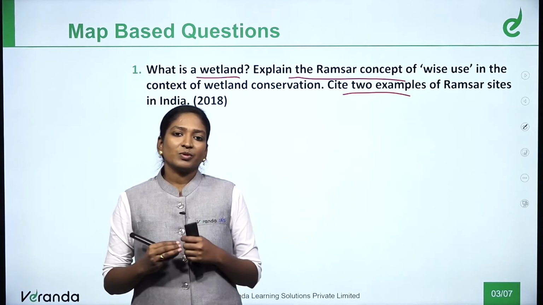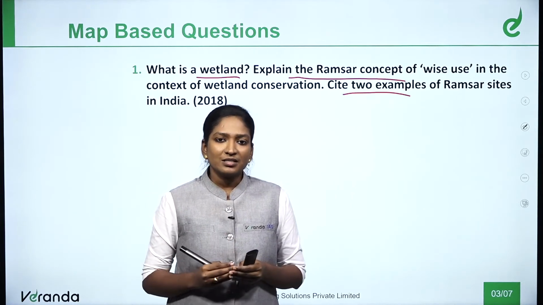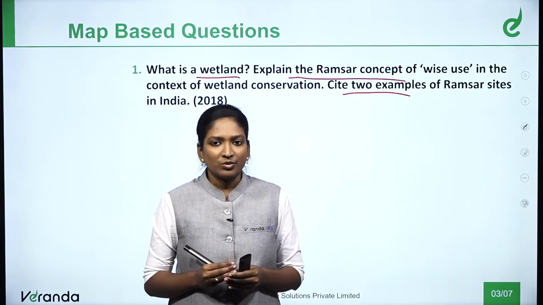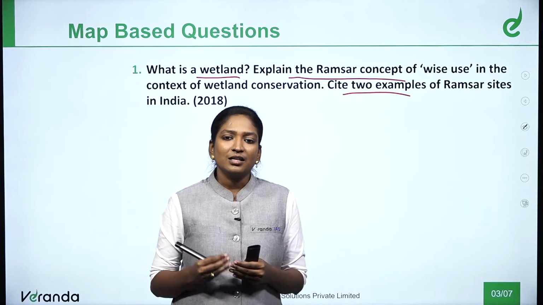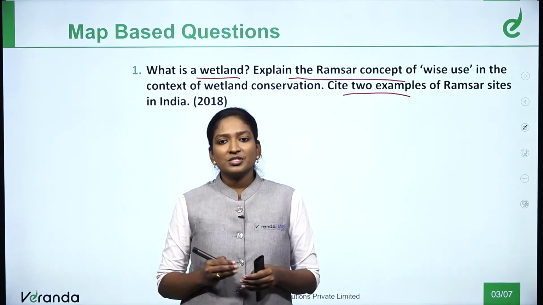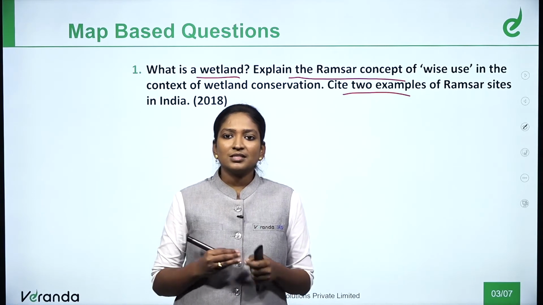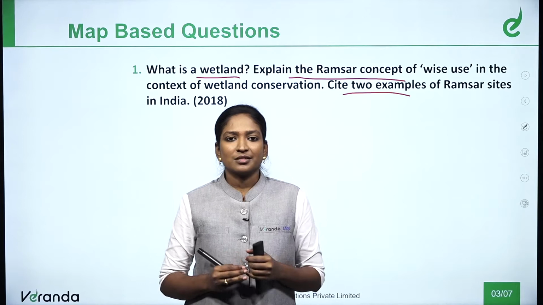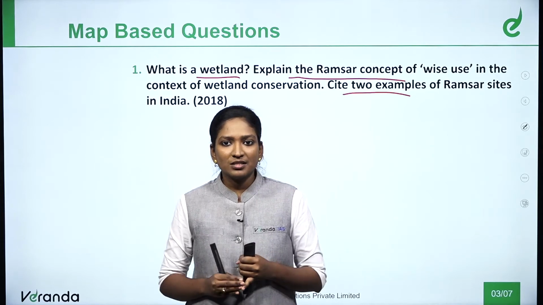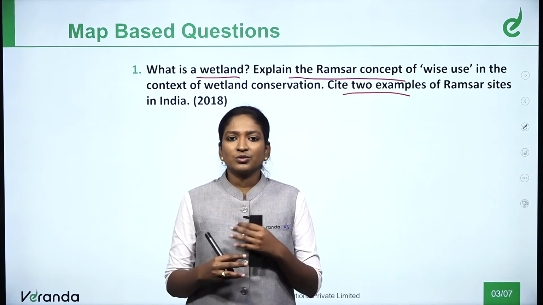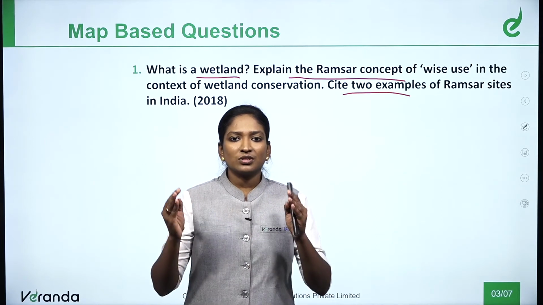We can use wetlands for heritage sites and also for many other things. And here comes an example. You can add Chilika Lake, which is present in Odisha, at the coastal end of the Bay of Bengal. This is an example of a Ramsar site. This is how we need to consolidate the answer. First, write what a wetland is, what the concepts of the Ramsar site are, and also the example of the Ramsar site.